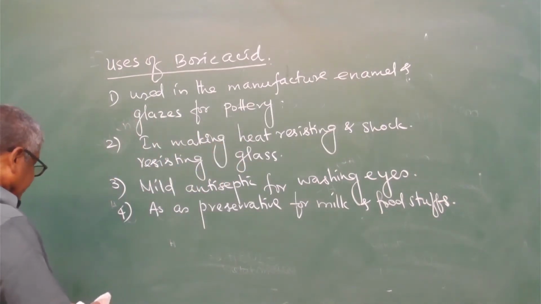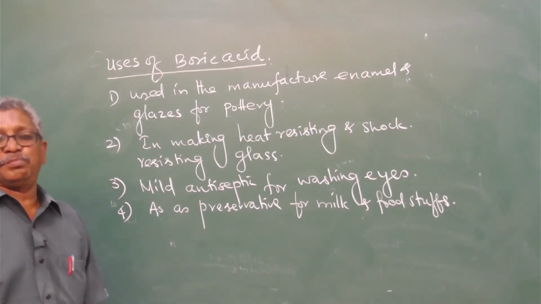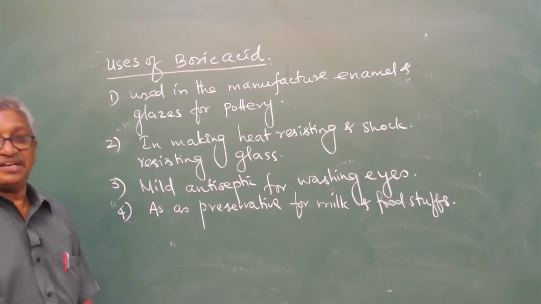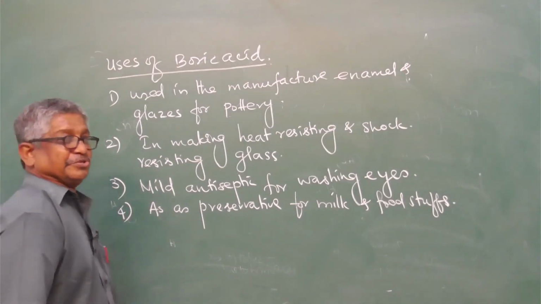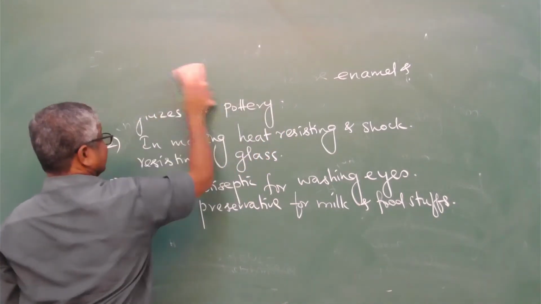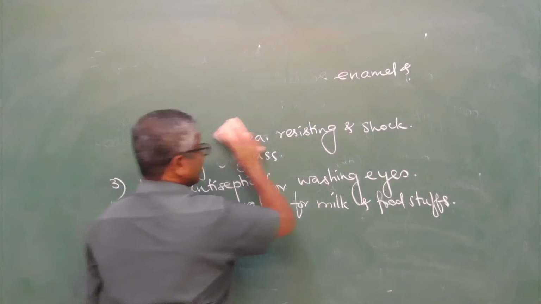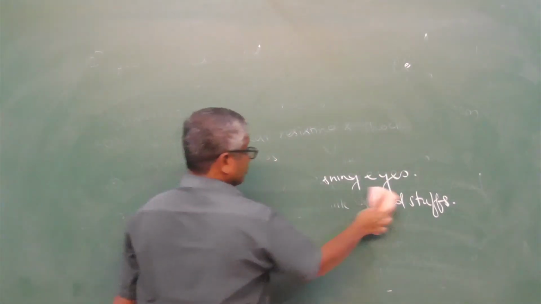So now the next important compound of boron is diborane. It is called hydrides of boron. Hydrides of boron are generally called boranes.